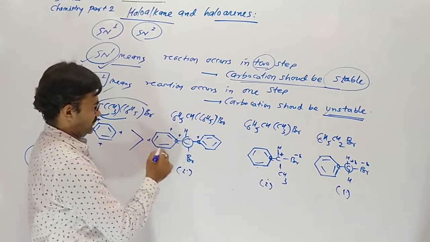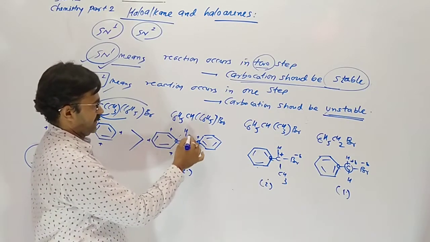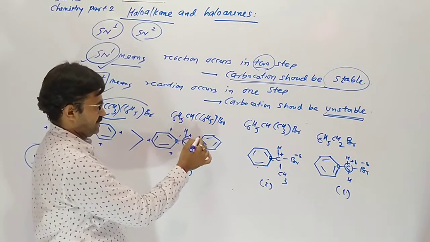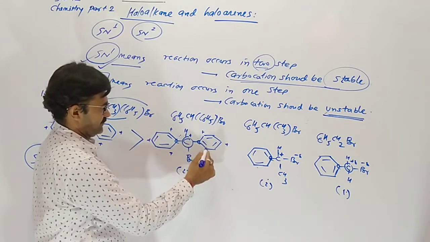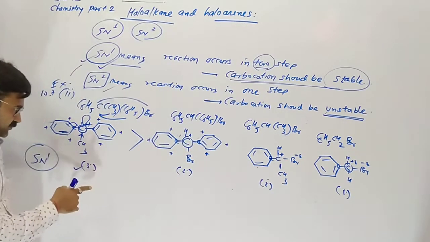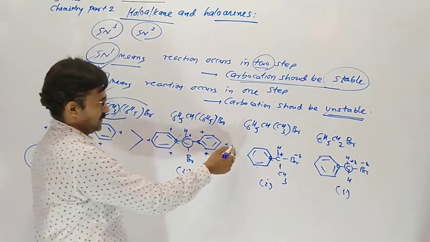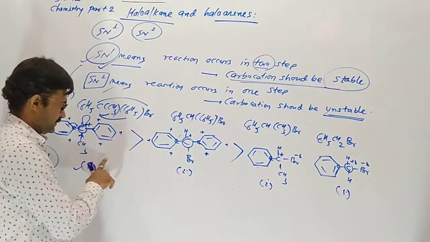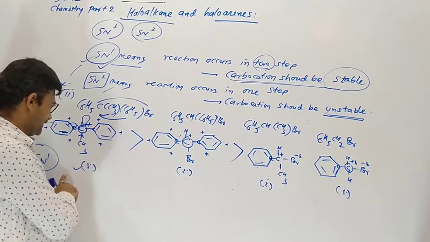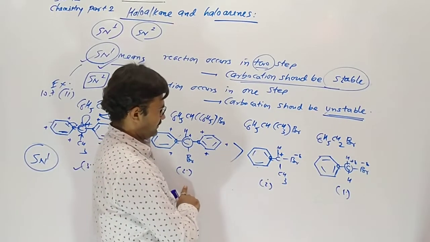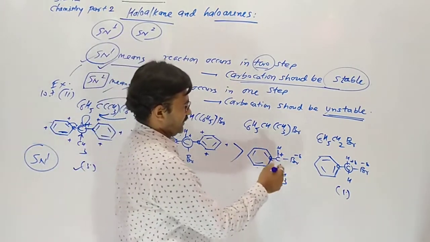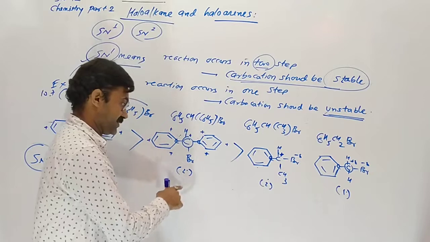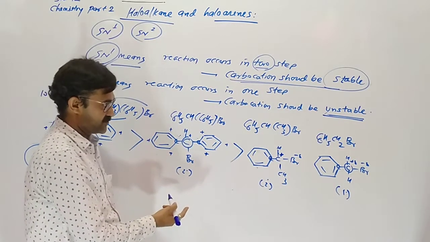Here the carbocation changes place, only 6. No donor group, so less stable. And also secondary. So this one gives slower SN1. Here secondary carbocation. This one secondary. So how to choose?